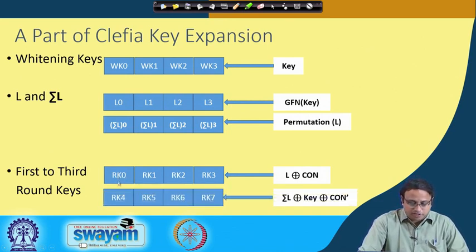So there are a bunch of other round keys. For example, you have RK0, RK1, RK2 and RK3, and you have RK4, RK5, RK6 and RK7. So our objective will be to recover the entire round key, and that breaks the security of this cipher.